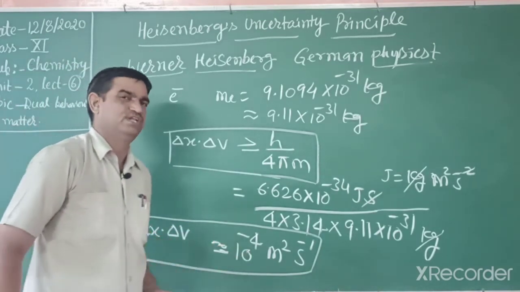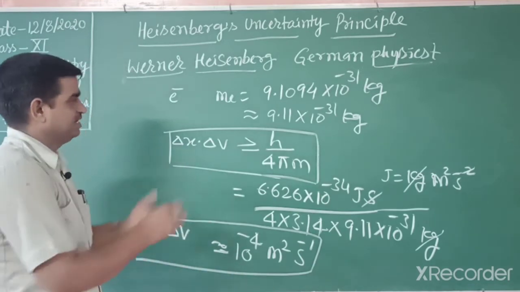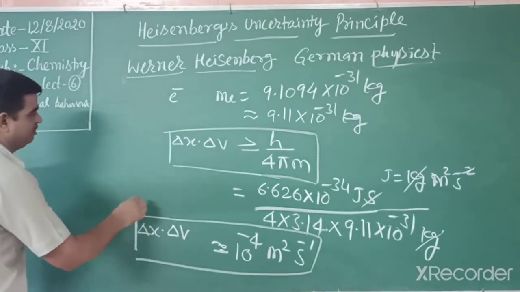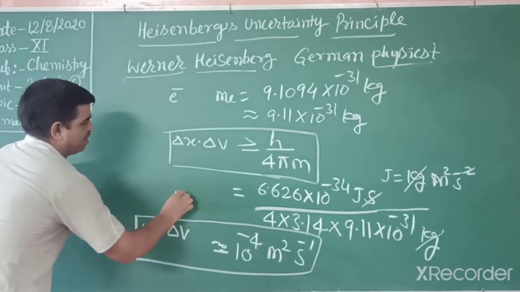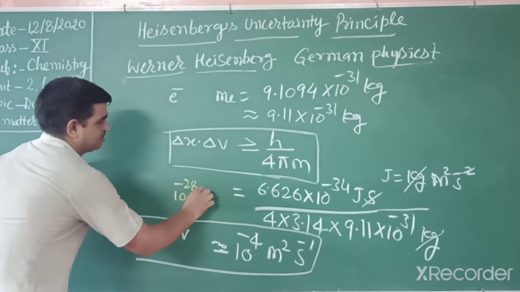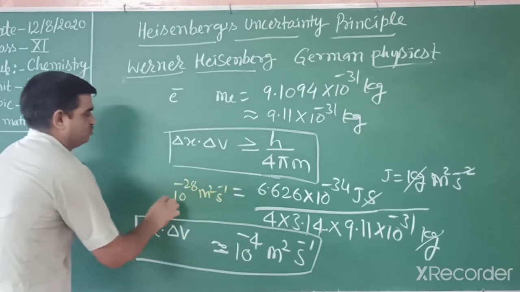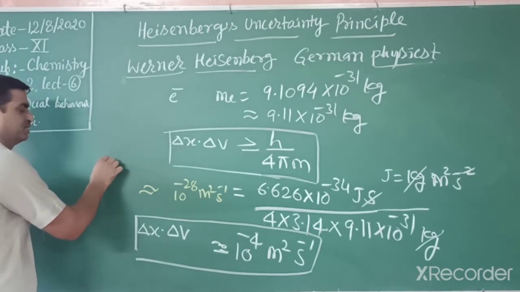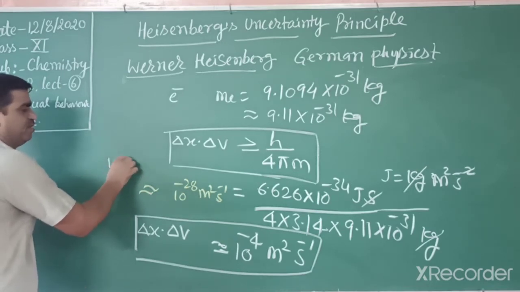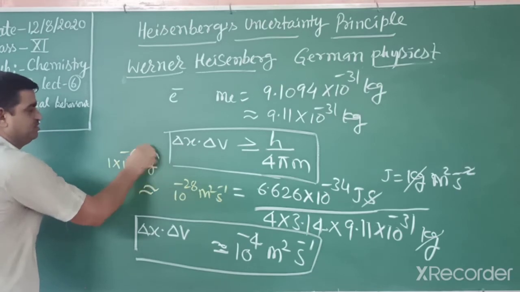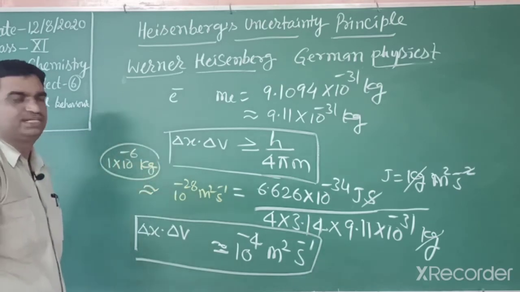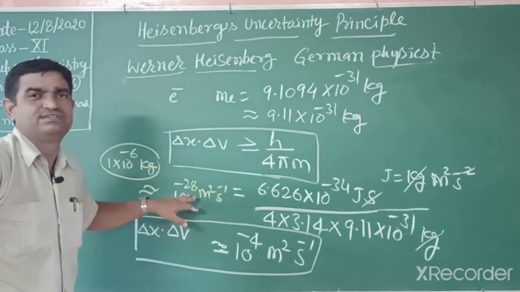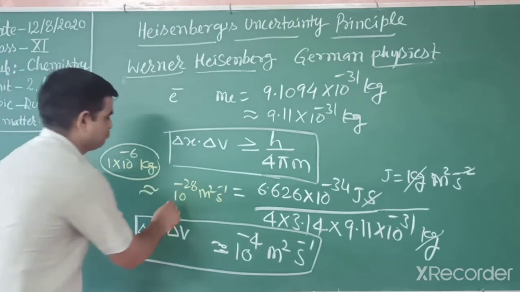This is a large value, because earlier, for the milligram sized object of 1 into 10 to the power minus 6 kilogram, the uncertainty value was 10 to the power minus 28 meter square second inverse, which is very small and negligible.